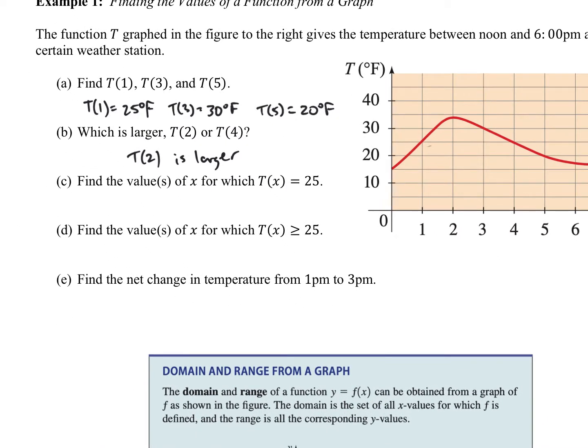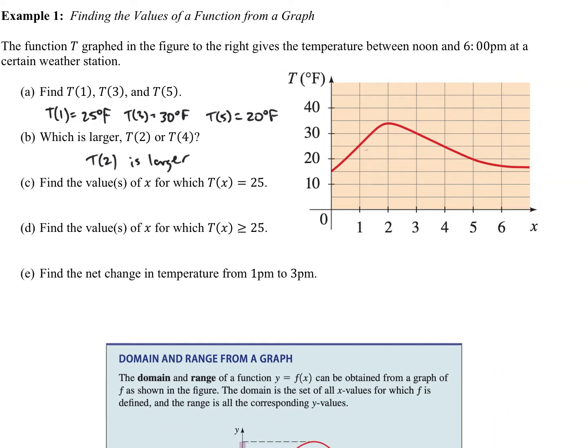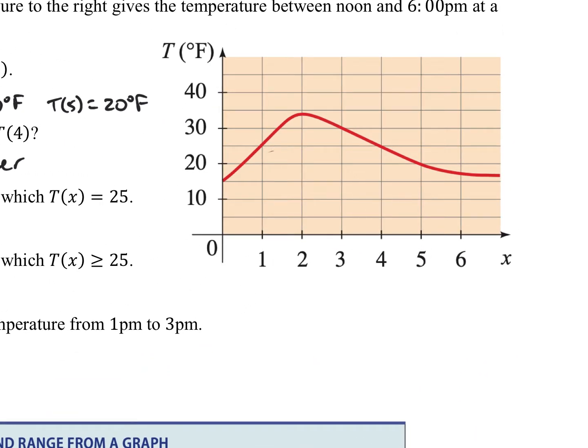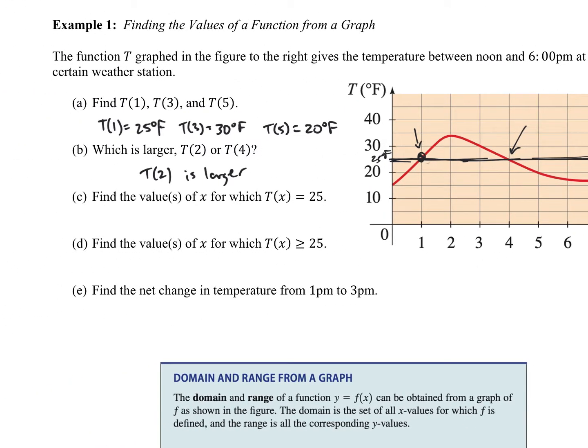For C, we're finding what values of x are produced by T of x equal to 25. So this is sort of the opposite. Instead of looking at an x value and trying to find a T value, we now have a T value, which is 25. Let's say this is 25 degrees Fahrenheit right there. If we travel across the graph, we're trying to figure out where the graph hits that 25 degree mark. That's going to occur right here at about 1, as well as there at 4. So the x values that produce 25 degrees would be 1 p.m. and 4 p.m.